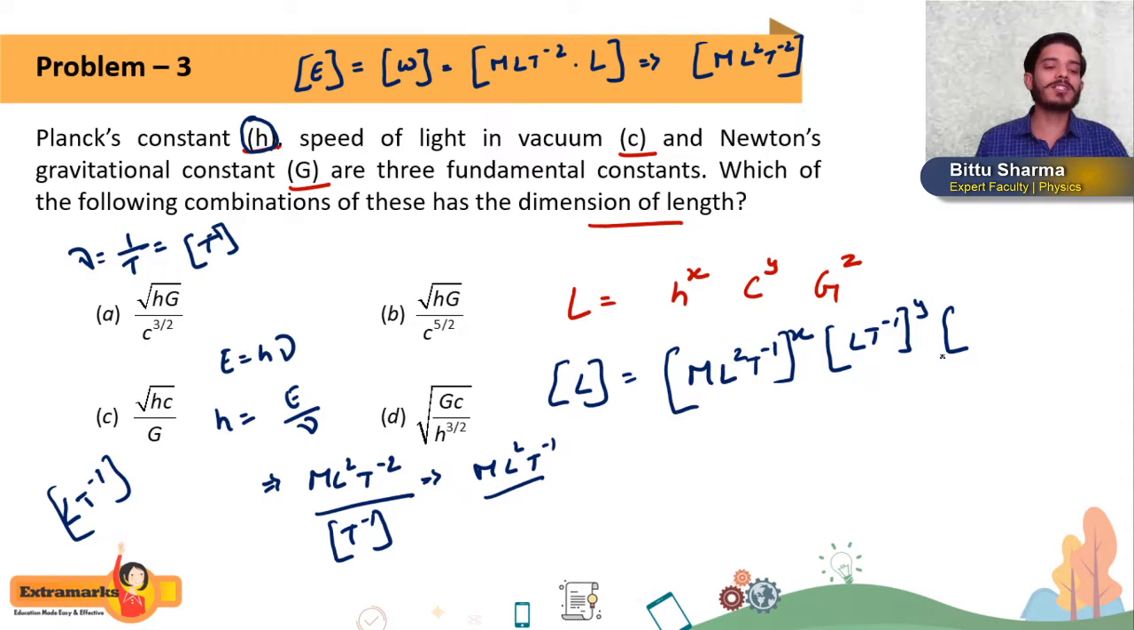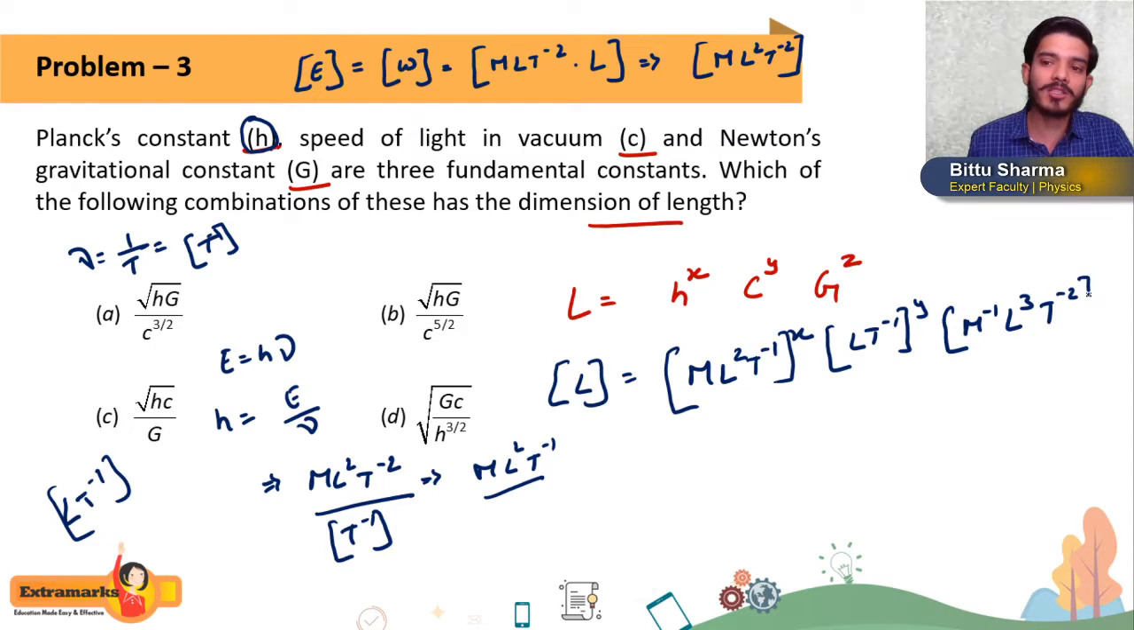And the dimension of Planck's constant, students, will be M to the power minus 1, L^3, T^minus 2. And again I am repeating, if you don't know this you can calculate it, but there are a few dimensions which you should know, because we use those dimensions in our exam frequently. So M^-1 L^3 T^-2. So if you write this equation again, what will it become?